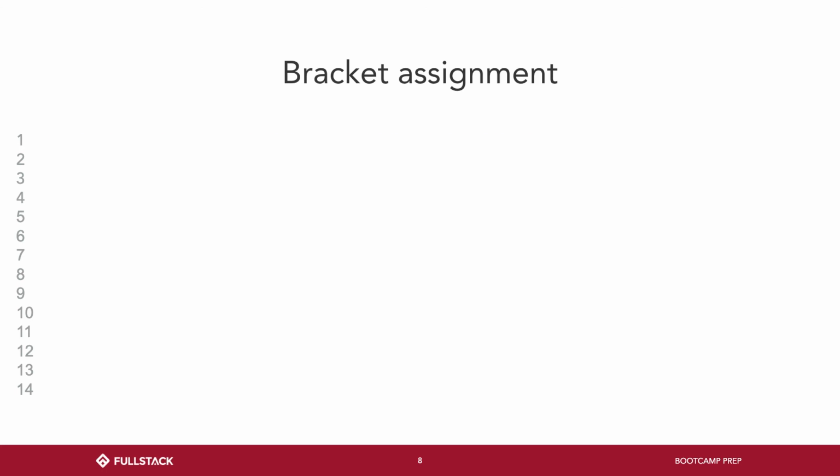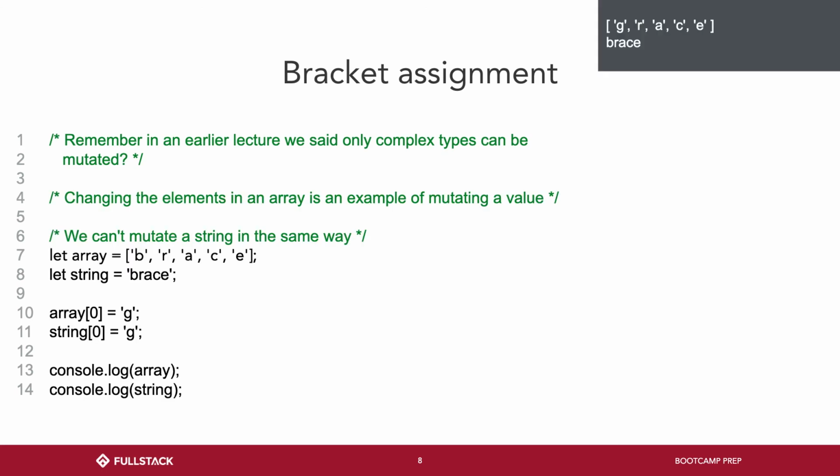All right. So, remember in an earlier lecture we said only complex types can be mutated? Changing the elements in an array is an example of mutating a value. We cannot mutate strings in the same way. Let array brace, let string brace. Array at 0 equals G, string 0 equals G. As you can see, the array has been changed, but the string remains unchanged, because you just cannot do that, okay? You cannot mutate primitive values. Strings are primitive values. These are the laws of JavaScript. You just can't do that, okay? But you can do that with arrays.